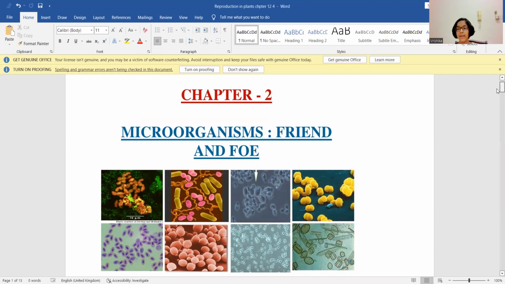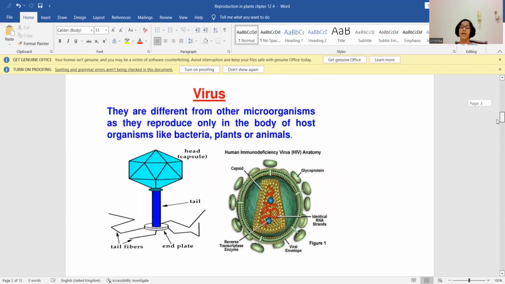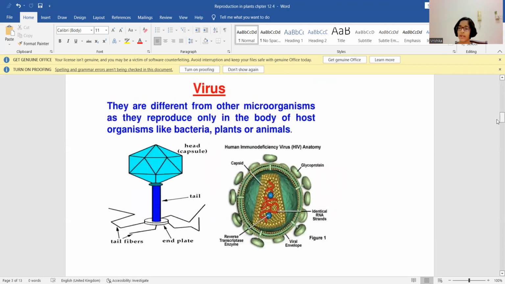Now let us see the types or the various groups of microorganisms. There are four groups of microorganisms. They are bacteria, protozoa, fungi, and algae. Viruses are also known as the fifth group of microorganisms, but are a little different from them, as they reproduce only in the body of a host organism like bacteria, plants, or animals.